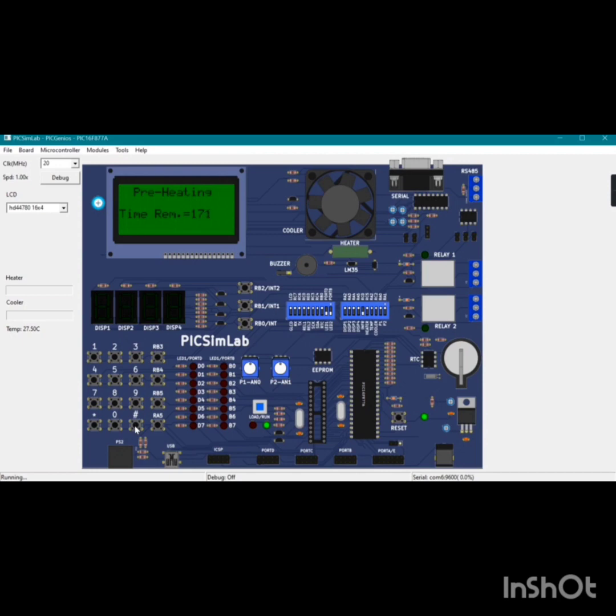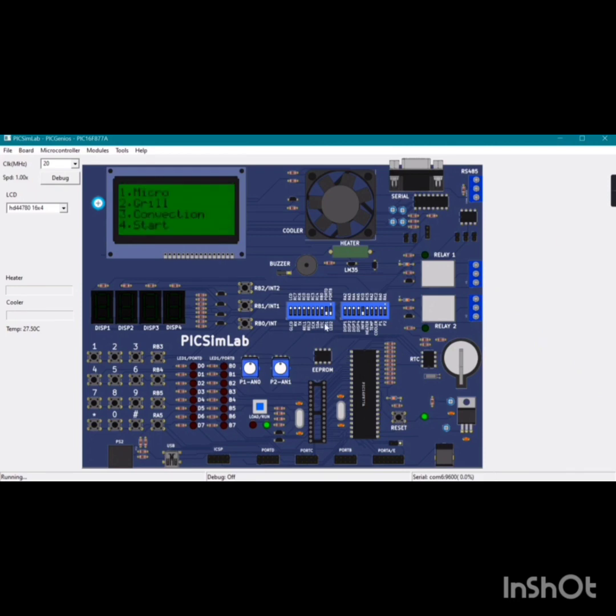And now we can see the time, it is taking 180 seconds to preheat. We can also press the reset key to reset the microwave oven, and we will get the same screen as displayed originally.